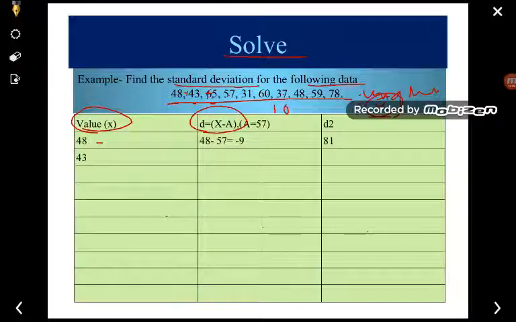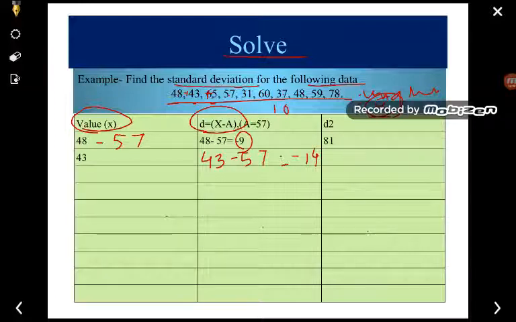So the average is 57. If the average is 57, then 48 minus 57 will give you minus 9. Similarly, 43 minus 57 will give you how much? Minus 14.